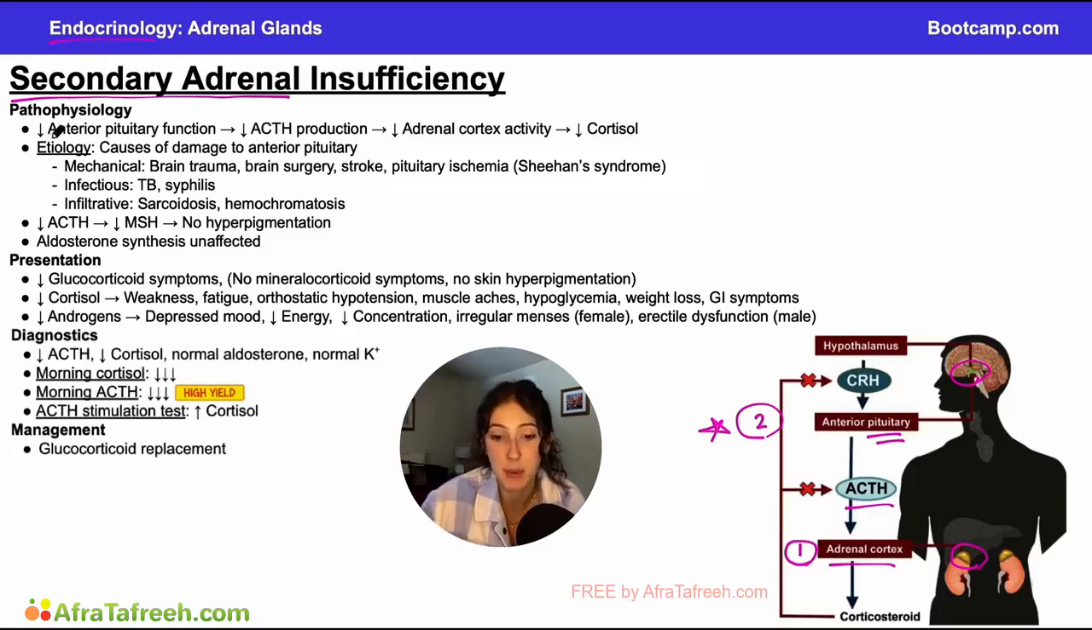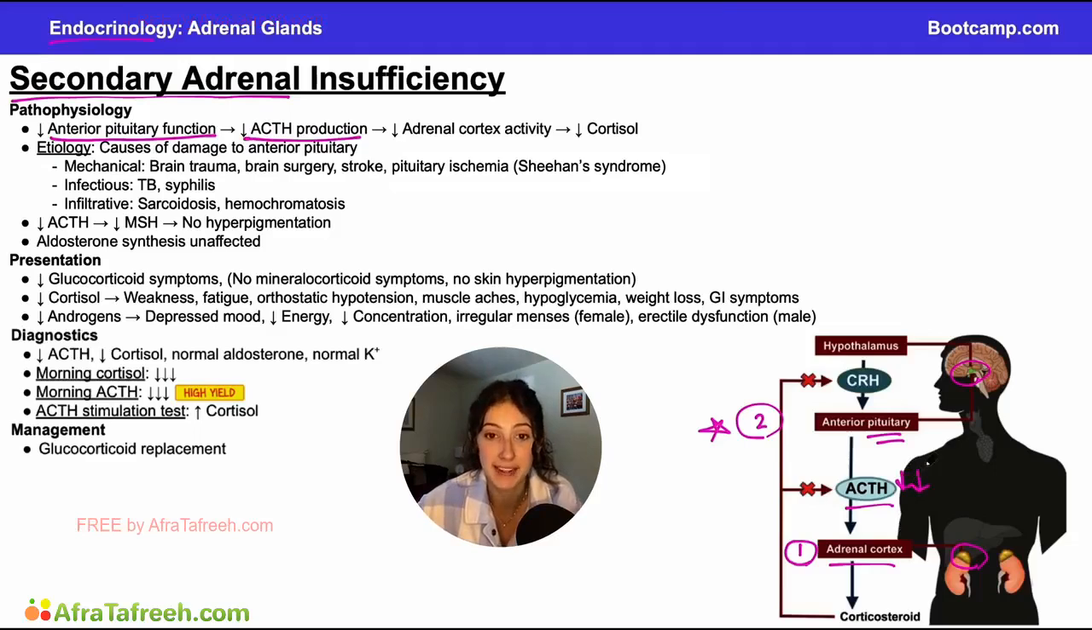Because in this pathway we are going to have a problem with our anterior pituitary, it is not going to be producing as much ACTH. Our ACTH levels are going to be lower. That's going to be an important distinguishing factor from primary adrenal insufficiency. And because these ACTH levels are lower, there's going to be less stimulation of our adrenal cortex, leading to decreased adrenal cortex activity and then decreased production of some of those important hormones, like cortisol.